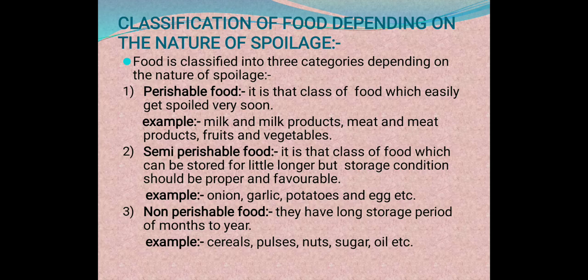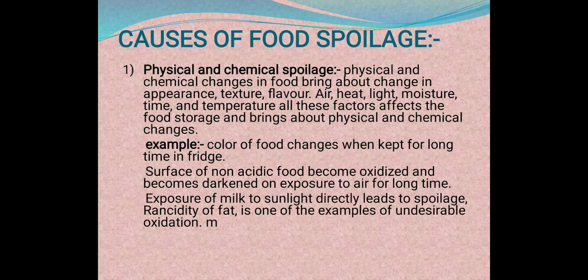Okay. Then causes of food spoilage. First is physical and chemical spoilage. Physical and chemical changes in food bring about changes in appearance, texture, and flavor. Air, heat, light, moisture, time and temperature, all these factors affect food storage and bring about physical and chemical changes. Okay. So what is the first cause?